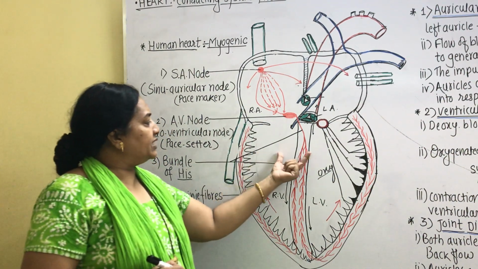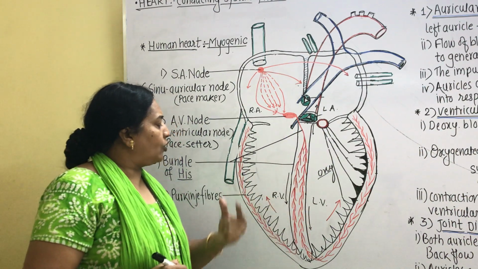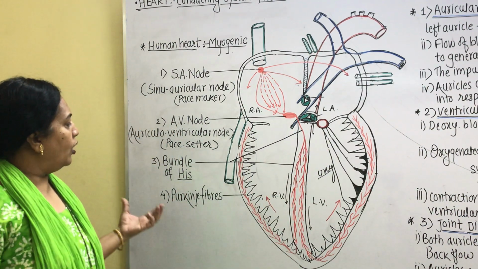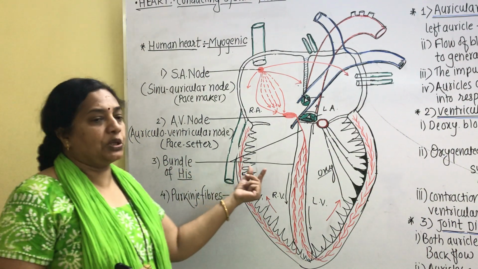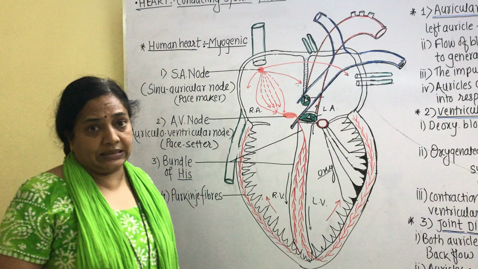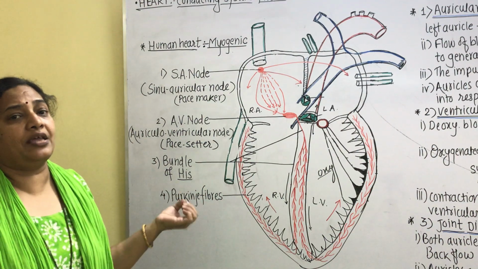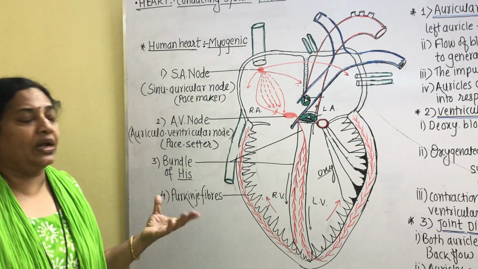These two branches run along the interventricular septum. These are also specialized cardiac muscle bundles called nodal tissues.